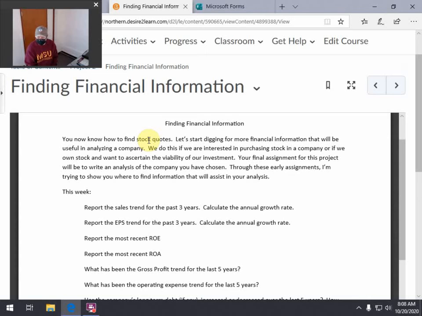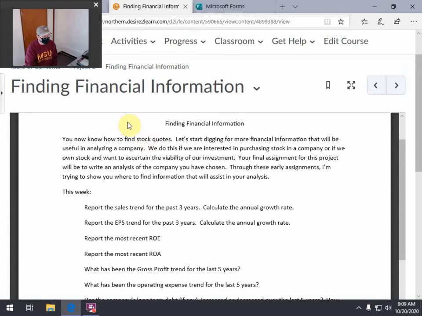Why do I say virtually all of us? Because remember, corporations can have oddball year-ends, and so some of you may have a company whose year-end was July 31st. Are there 31 days in July? I don't remember, 30 or 31, something like that. Anyhow, ROA is kind of the same thing. We've got return on assets there.